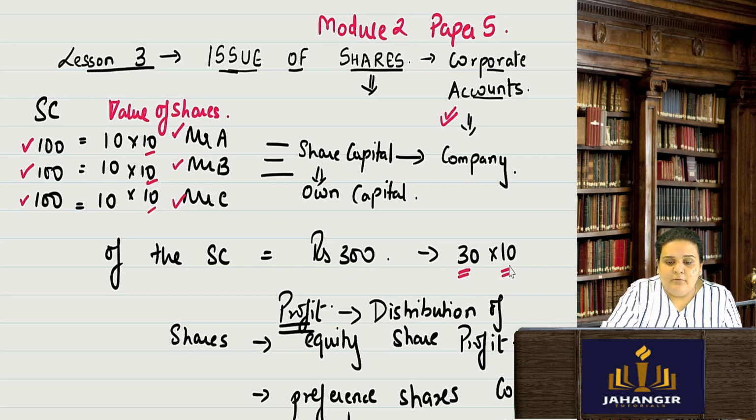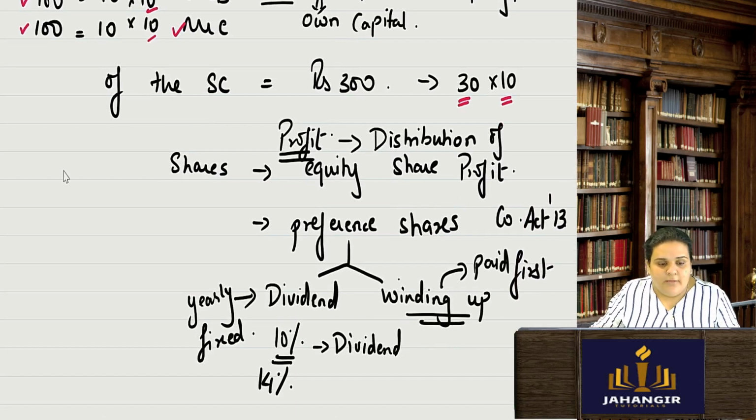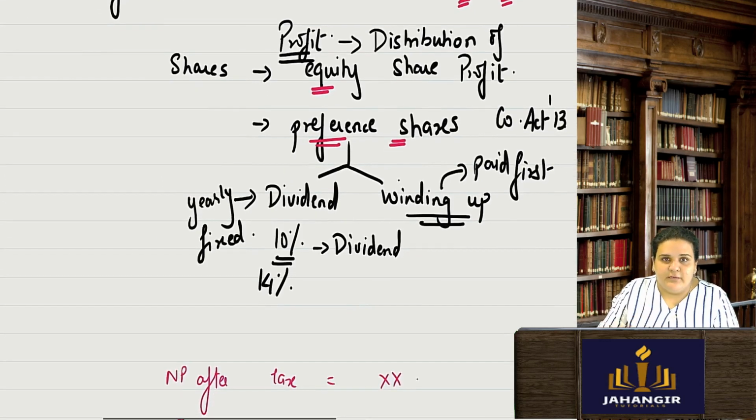Now shares are basically of two types. We have equity shares and we have preference shares. On shares we receive dividend, we don't get interest, like on deposits or debentures we get interest. Now preference shares are those which have preference in two situations. One, at the time of dividend they are given a yearly dividend which is fixed.